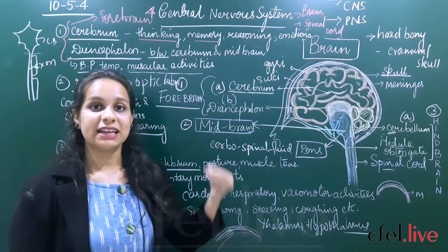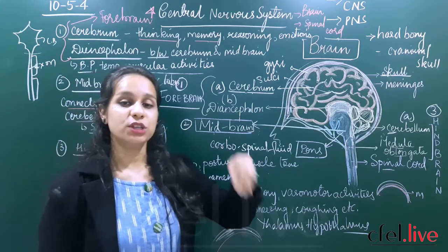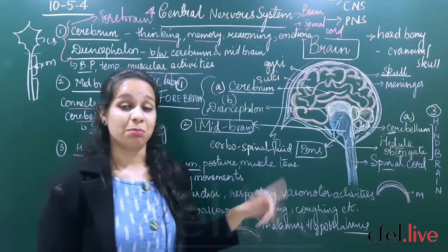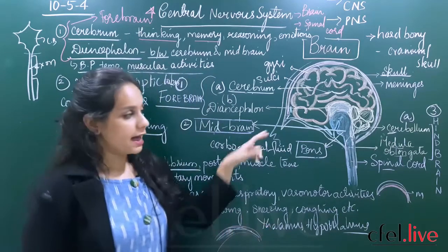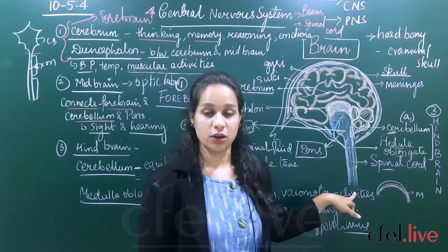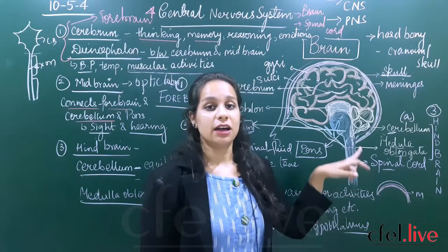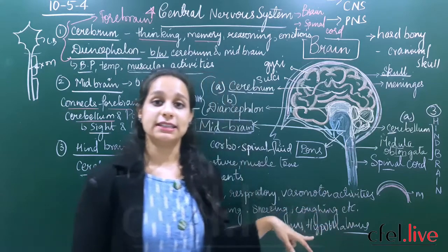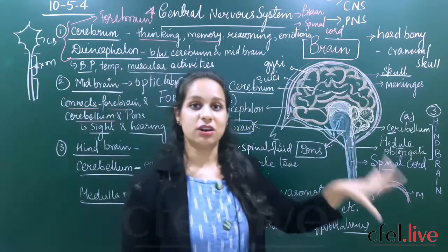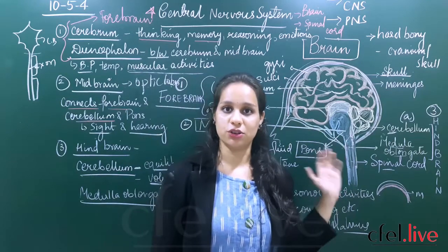All these voluntary actions are maintained by which part of your brain? The medulla oblongata, which is a part of the hindbrain. And the medulla oblongata is continuous with the spinal cord. Your spinal cord is covered with a hard bony structure called the vertebral column. So this is all about the structure, internal structure of your brain.